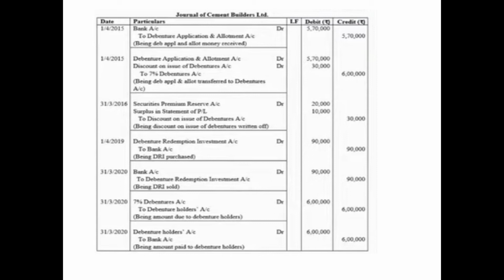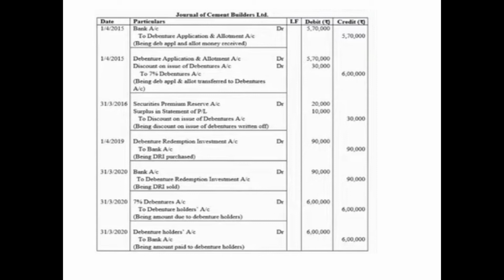Now come to 1st April 2019. No DRR needs to be created because it is a listed company. Directly we'll pass the entry for investment made. So on 1st April 2019, we are making the investment. Debenture redemption investment account debited 15% of the face value, that is 90,000, to bank account 90,000. And soon, at the time of redemption, before passing the redemption entries, these investments will be sold off.